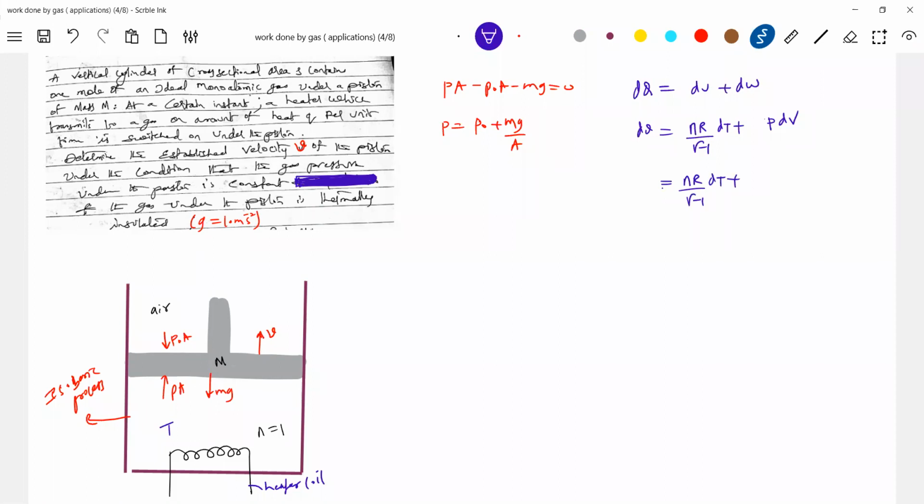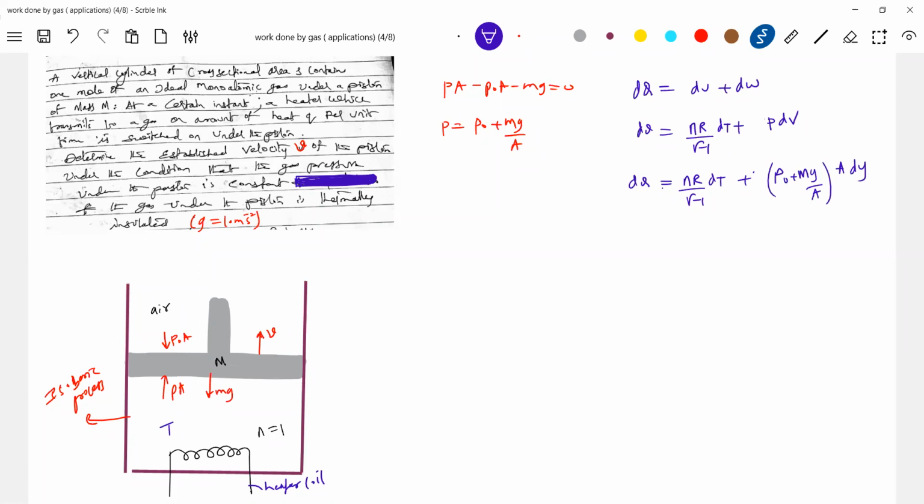What is the pressure of the gas? We know it is P naught plus mg by A. What is dV? We can write A dy, because that is the change in volume. Pressure is constant, later on I'll introduce that.